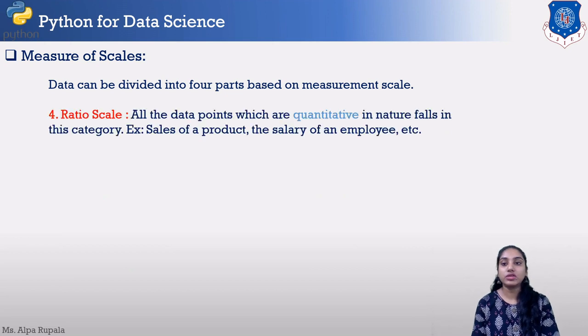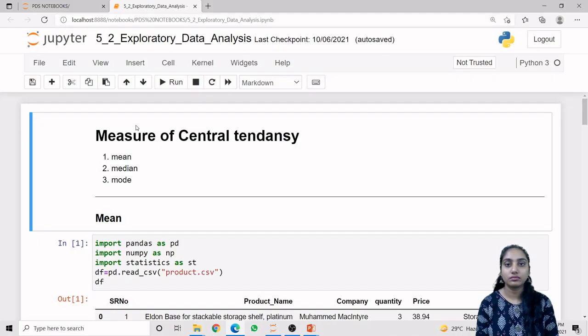Then the fourth type of scale is the ratio scale, in which all the data points which are quantitative in nature fall in this category. So the sales of a production and the salary of an employee will fall in this category of scale. Now we will learn some measures of central tendency and measures of dispersion in a practical format. Let us go to the practical.